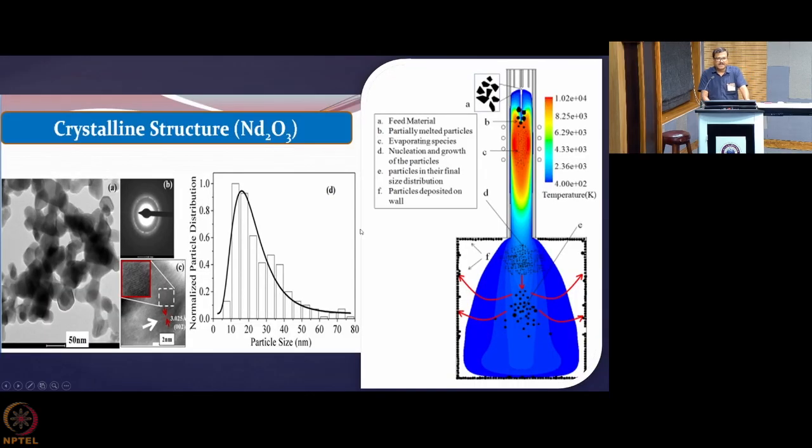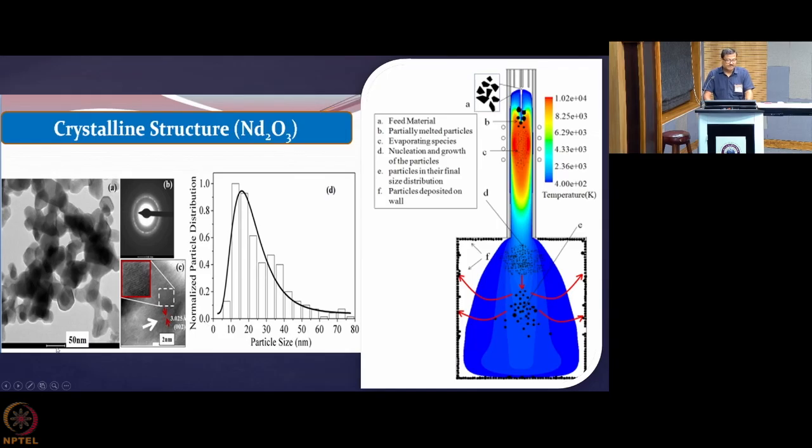Now here you see how it is being done. This is the plasma that you have seen over there, and here the micron sized particles are fed, and they are then evaporated into atomic and ionic states. Then as they come downstream, they go through homogeneous nucleation and form particles, those particles are deposited on the wall, and that you collect.